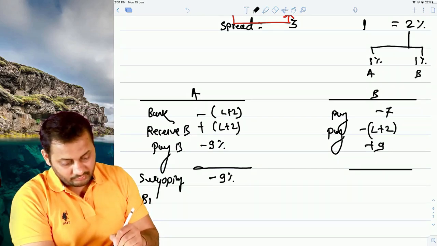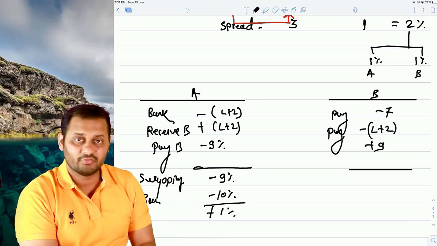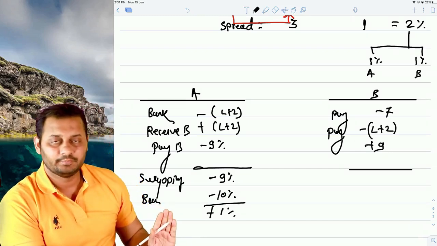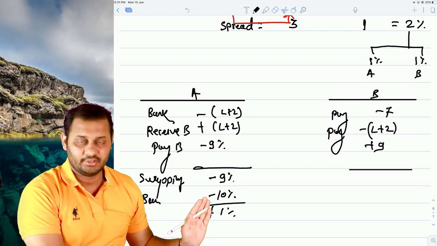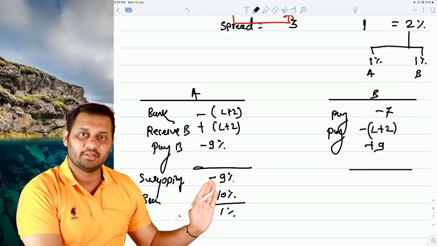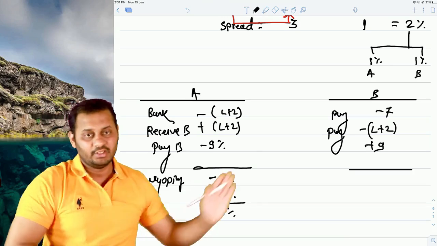But from the bank directly it was costing him 10%. Can I say he got the benefit of 1% by swapping? Yes, sir. If he would have gone to bank to get a fixed rate loan, it would have cost him around 10%. But in terms of swapping, he got the fixed rate loan. See, fixed rate is payment, but lesser interest, 9%. So the net benefit is this 1%. Now let's talk about that.